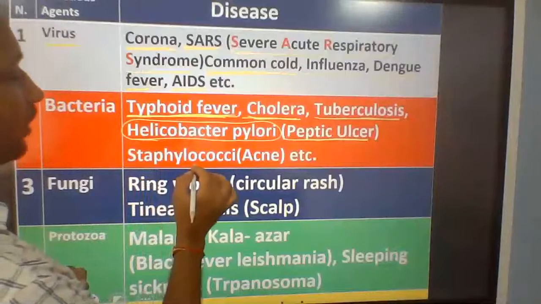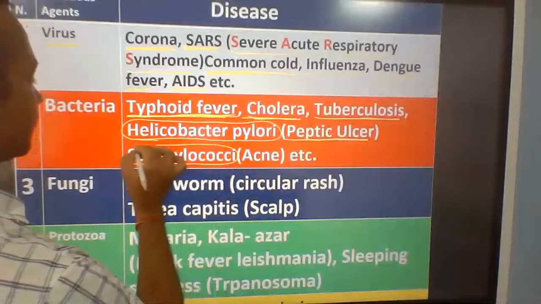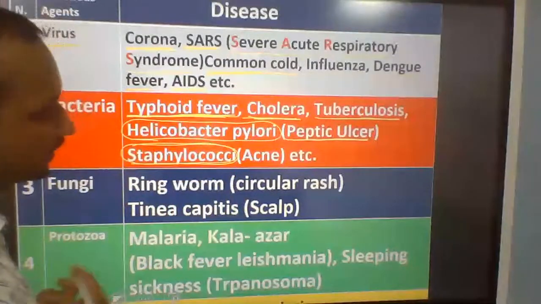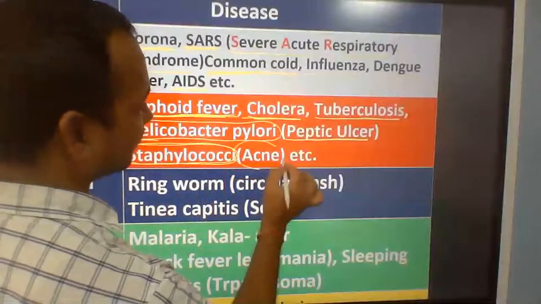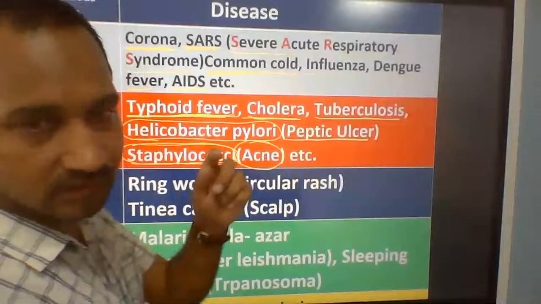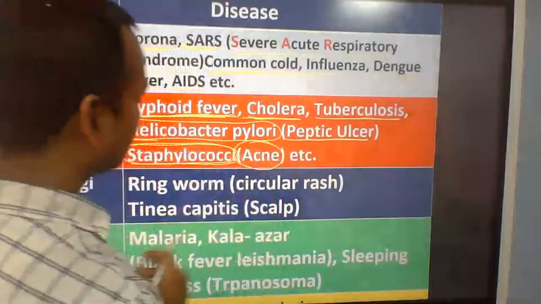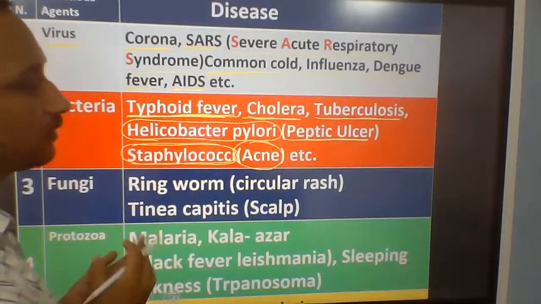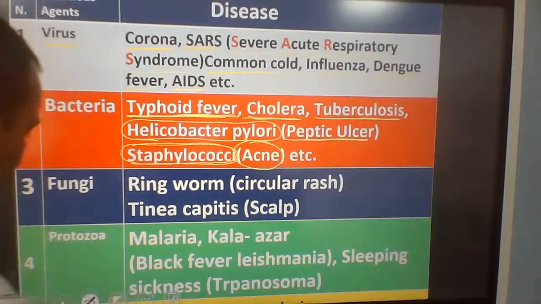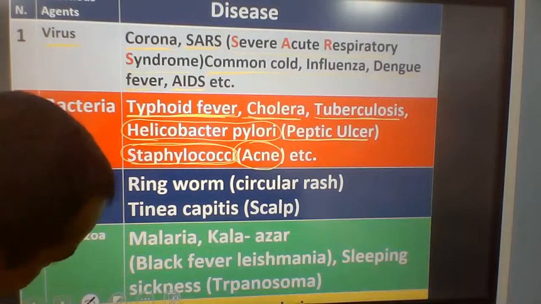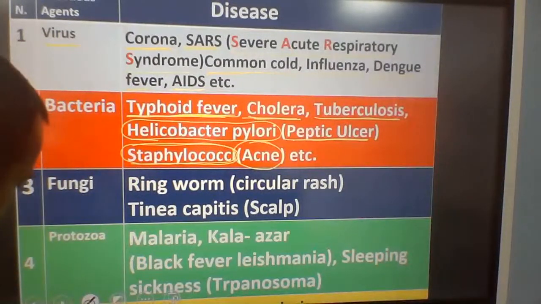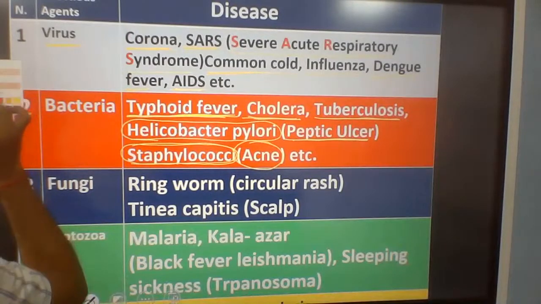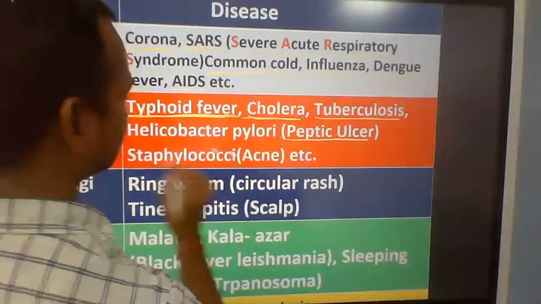And Staphylococci. This is a very common bacteria, and mostly everybody has this bacteria, and it causes acne. Pimples on the skin, a few pimples come out and the face gets spoiled, and that is a bacterial disease caused by Staphylococci. Staphylococci bacteria cause this disease.